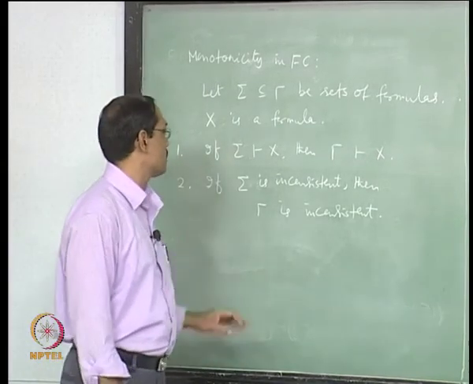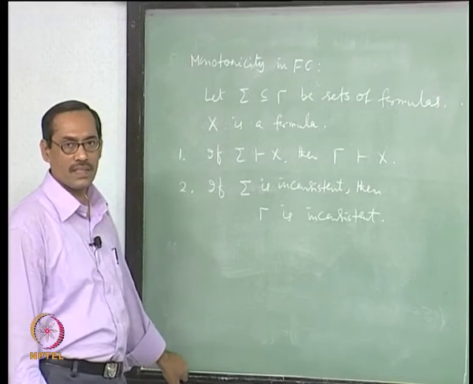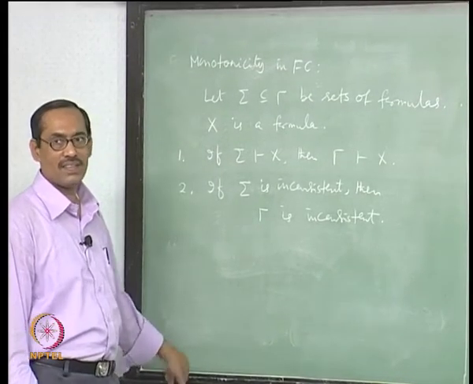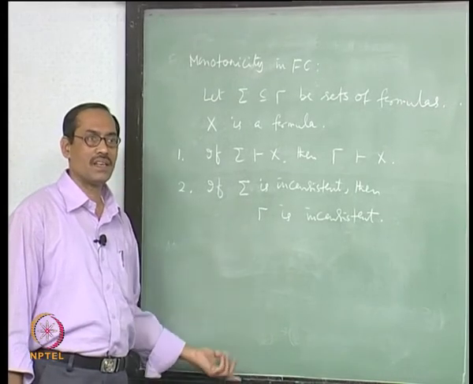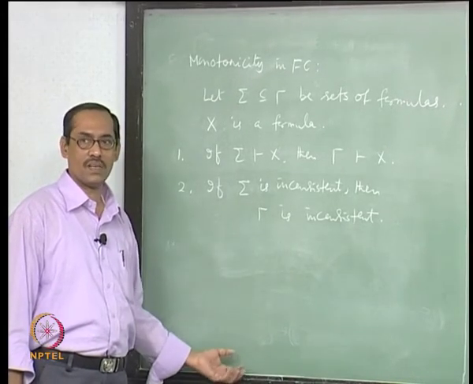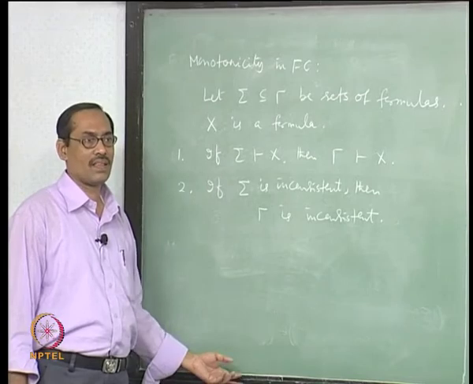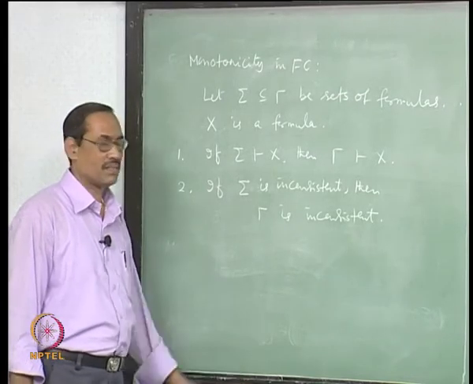So, now how do we prove the first one? There is nothing to prove really, it is the same proof as in PC, right, because there is a derivation, it is the definition of the theorem itself, the definition of the consequence itself.